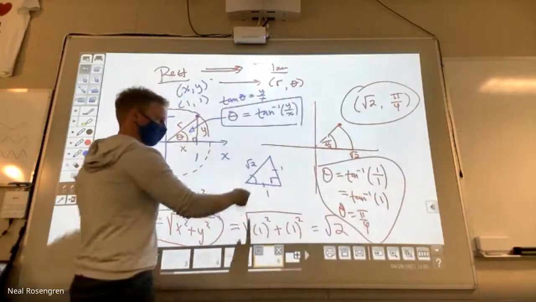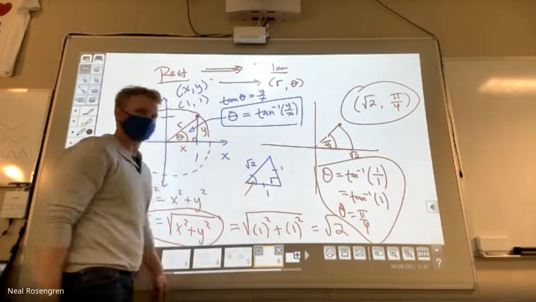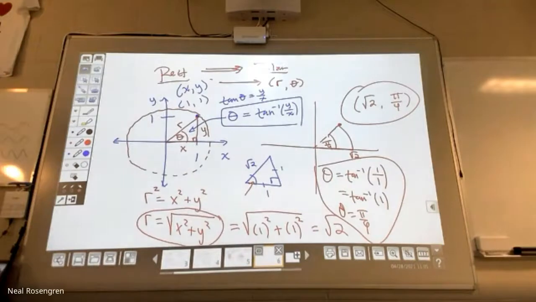But we knew that by looking at the triangle that we drew. That has to be 45 degrees. Well, you don't need it. You don't have to know all those things. All you have to do is go to your calculator, press the inverse tangent of 1, and it will spit out, well, in radians, some decimal that means pi over 4. So my advice to you, be in radians anytime you use inverse trig, because otherwise it'll give you a degree measure. I think you can just use it.